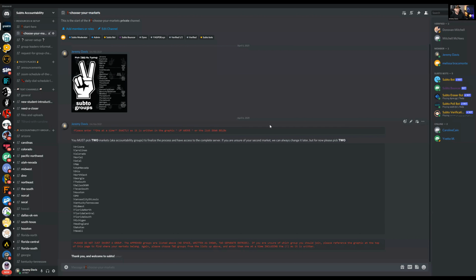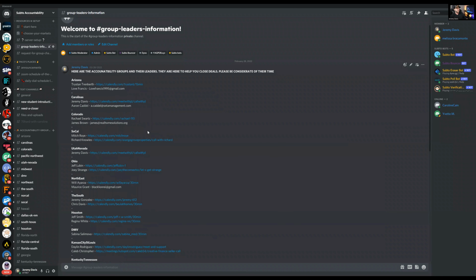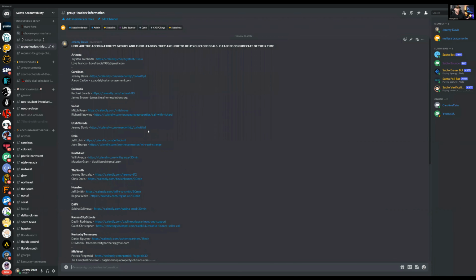All right. So once you select your two groups, abracadabra, everything on the left side opens up. So we're just going to go through this really, really quickly. New additions to the server. We've got all the group leaders information. This is going to be really, really handy for you guys to first find out who your leaders are within your market and also be able to set up a call with them to be able to have maybe a little bit of a one-on-one or help you lock up deals. As a leader, that's kind of what we're here for. Let's get everyone paid. All right. So that's where this group is.